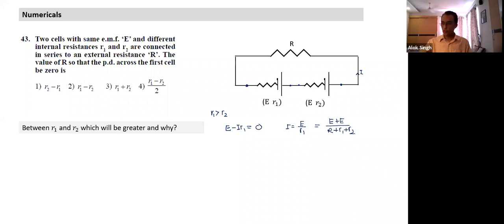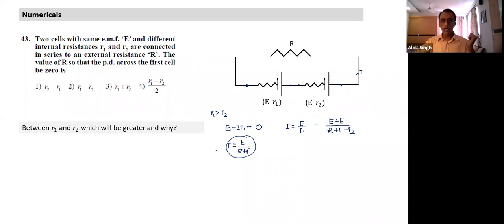So this is a series combination. A series combination can have the same polarity; we keep adding if all are in the same polarity. If some are in reverse polarity, we subtract, and internal resistances we simply keep adding. When we reduce the circuit to a simple form, the current is of the form E divided by R plus R. We have done some simple applications and understood the difference between EMF and terminal voltage.